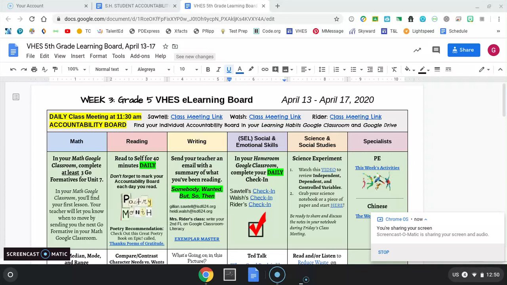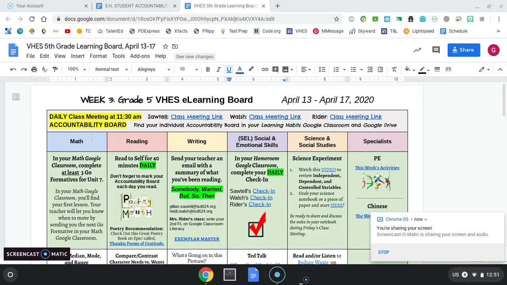This week, our board looks a little bit different, so I want to make sure we're all on the same page with that. At the top, you'll notice our daily class meeting does not change. All our links are still there, for whichever class you are in. But then you'll notice there are no links for the accountability board. That is because everyone will find their own unique accountability board in your Learning Habits Google Classroom and in your Google Drive, but I will come back to that in just a moment.